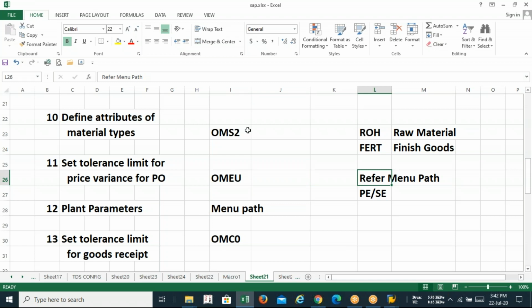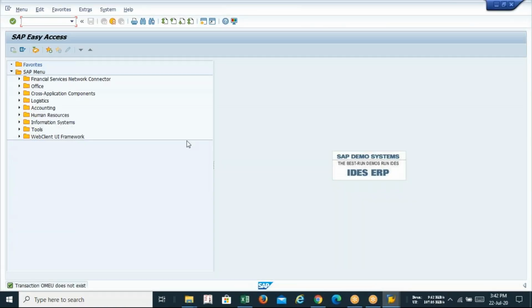First time I'm going to discuss something with the help of the menu path: SPRO, SAP Reference IMG. I'm requesting all of you, please make a note of this menu path: SPRO, SAP Reference IMG, then Material Management.